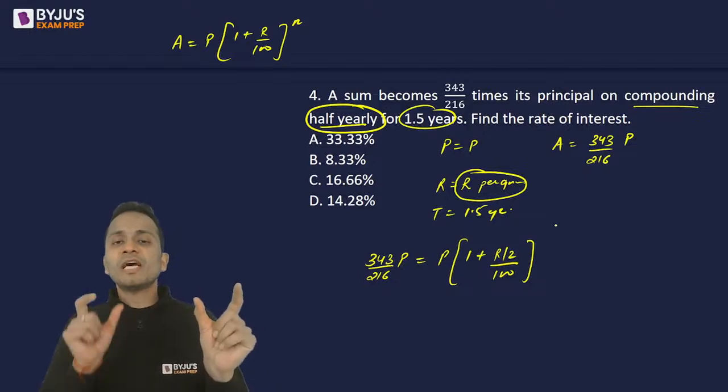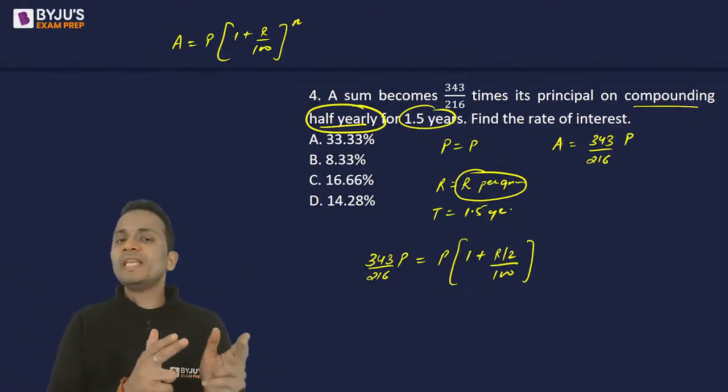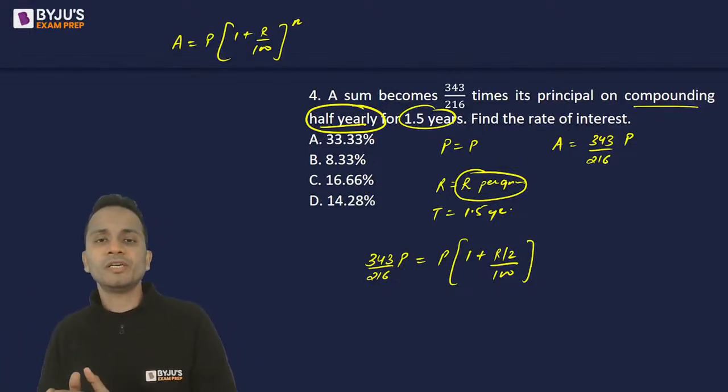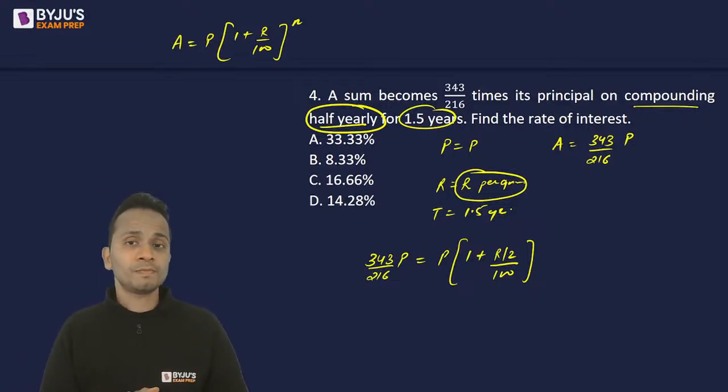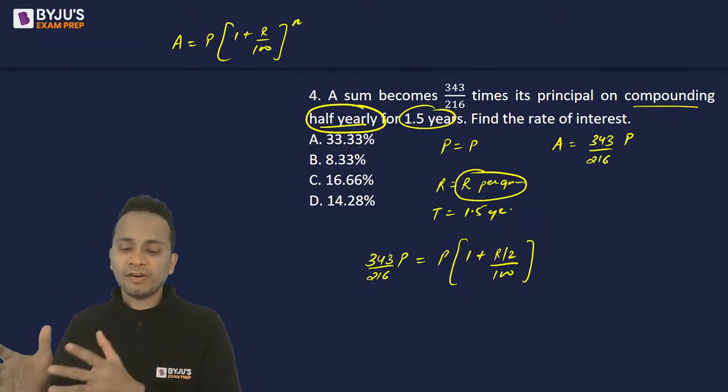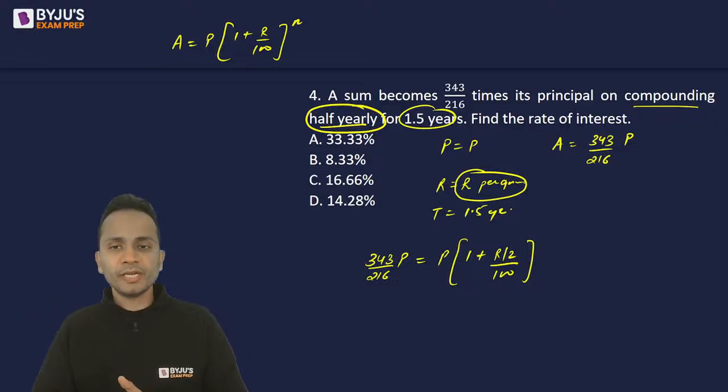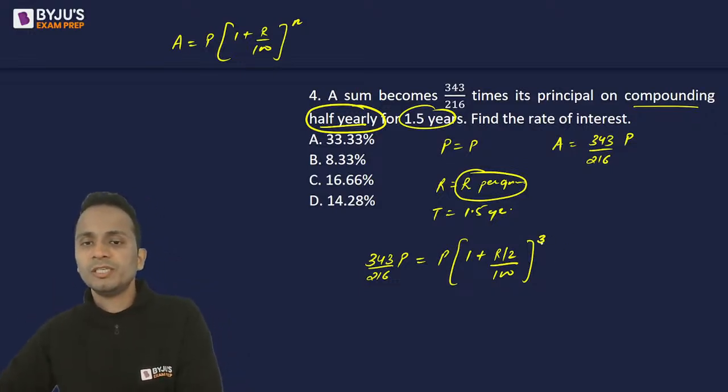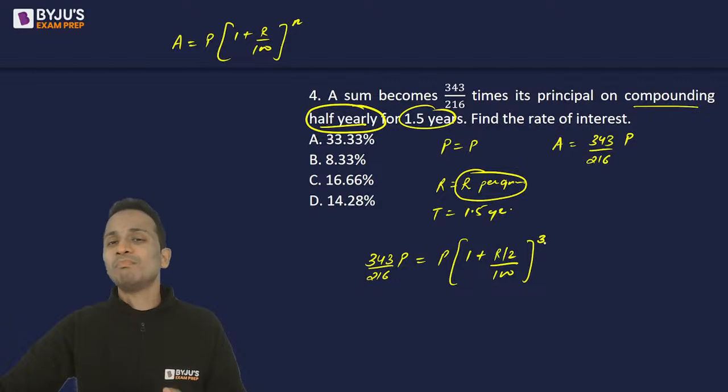So half year, half year, half year. How many half yearly periods will be there in one and a half year? 1.5 years will have 3 half-year periods. So the power will be 3. So here the power is number of time periods. All right. Now simplify this and you will get the answer.